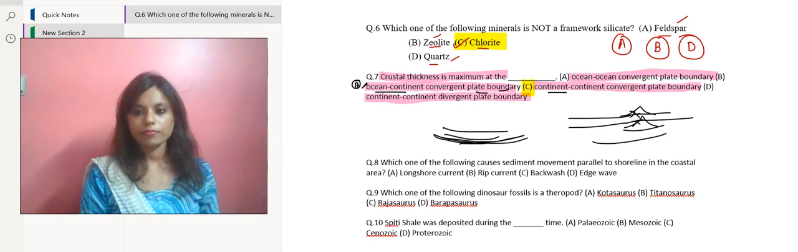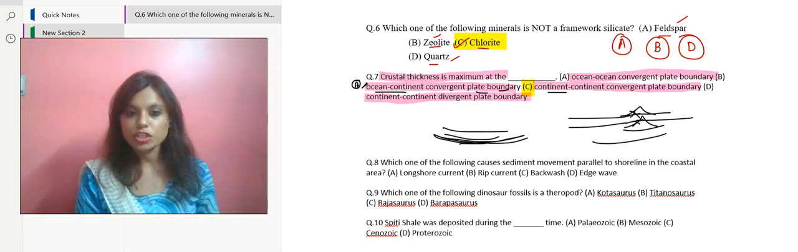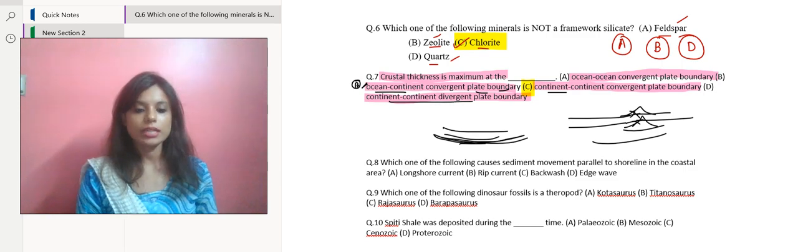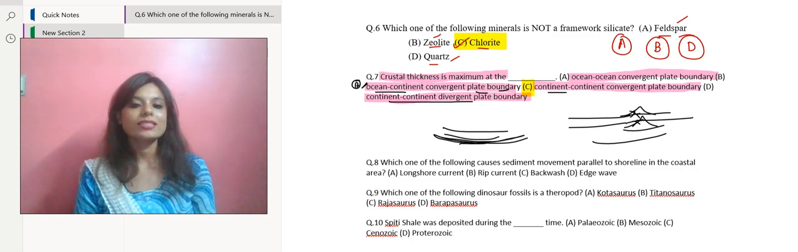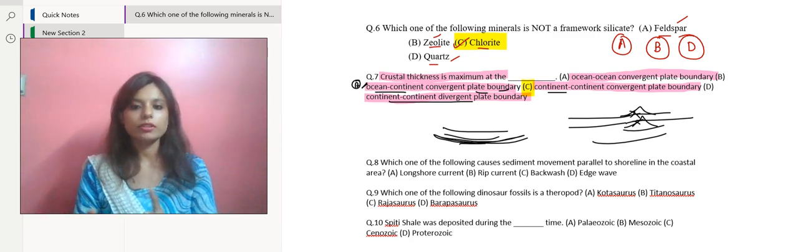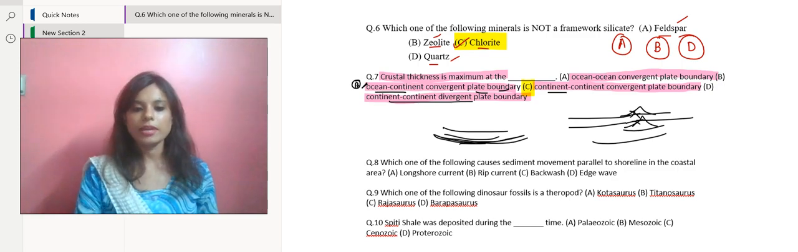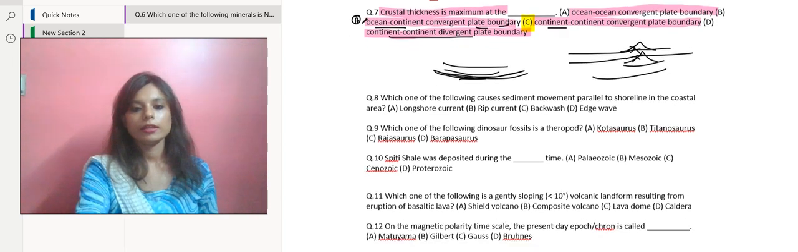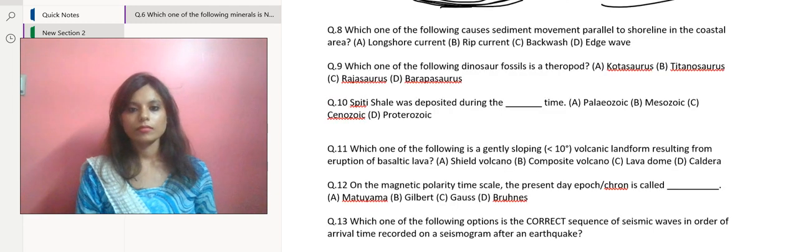Okay. And what happens at the continent divergent plate? That is the last option that we need to consider. In this, the crust is pulled apart, just the opposite of all the things that we were discussing till now. The crust is pulled apart, which can cause the thinning of the crust. Okay, so your correct answer was option C, and the rest we have discussed what can happen. Let's move over to the next question. That's question 8.